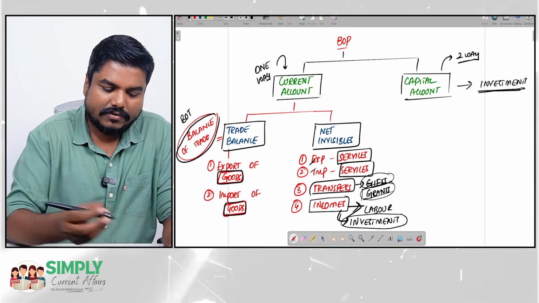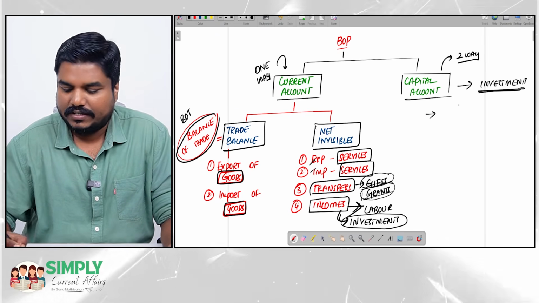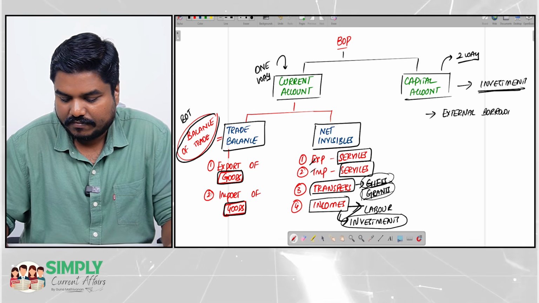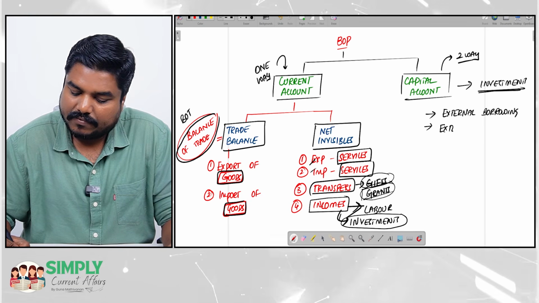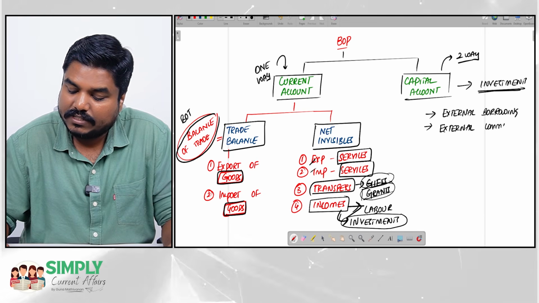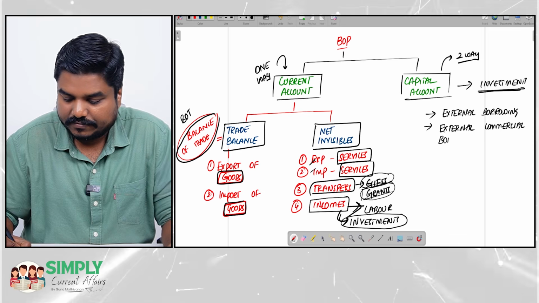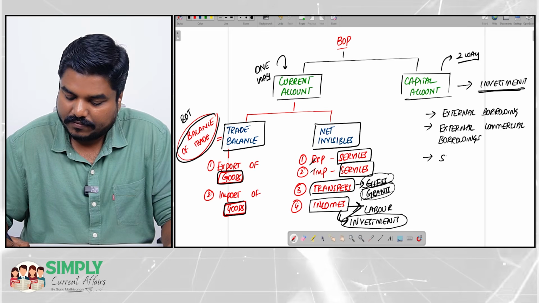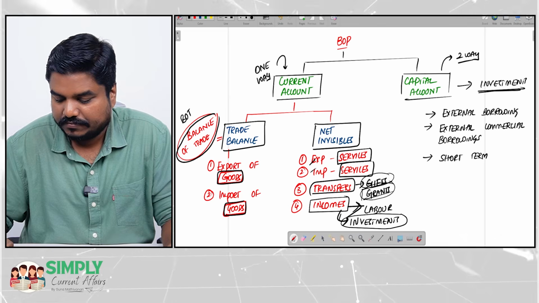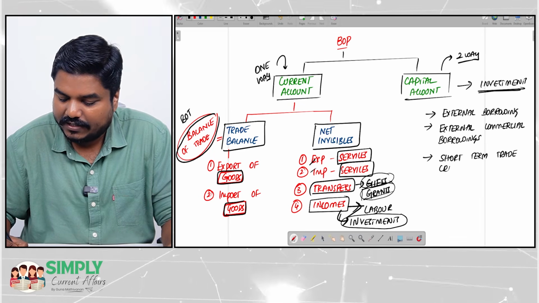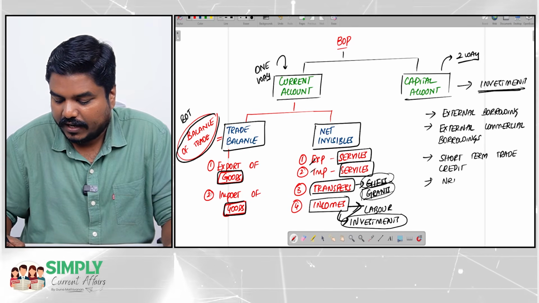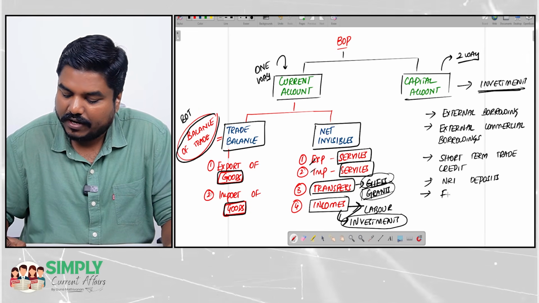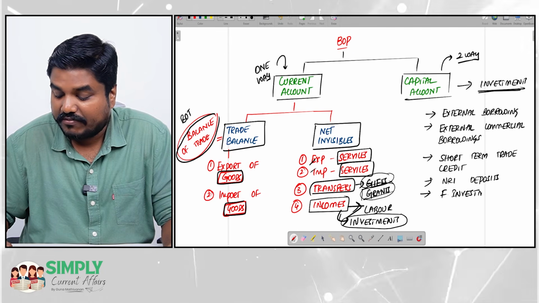And if you take capital account, you will have external borrowings, external commercial borrowings, short-term trade credit, NRI deposits, foreign investments like FDI, FII.